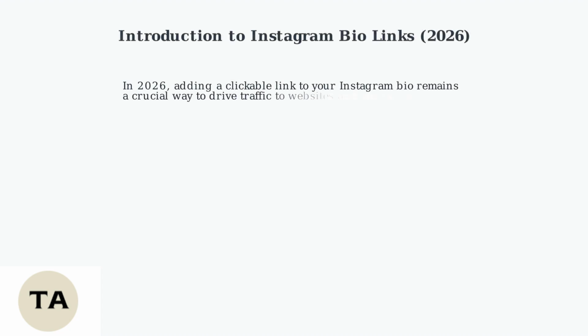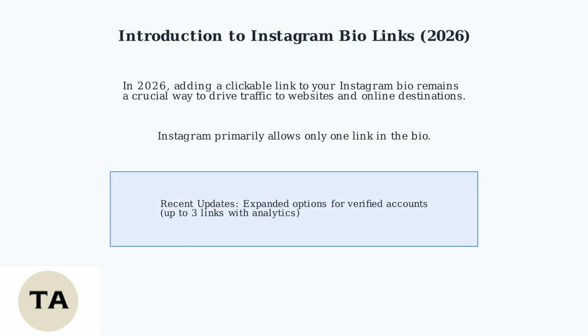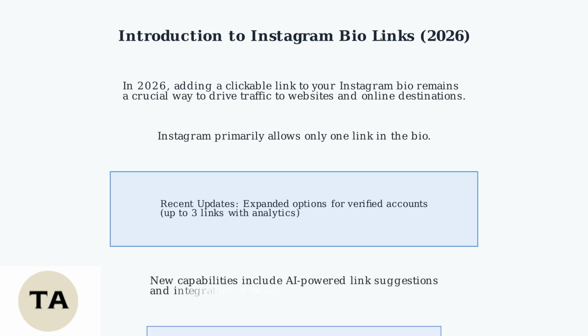In 2026, adding a clickable link to your Instagram bio remains a crucial way to drive traffic to your website or other online destinations. While Instagram still primarily allows only one link, recent updates offer expanded options, especially for verified accounts. Let's explore how to make the most of this feature, including new capabilities and best practices.